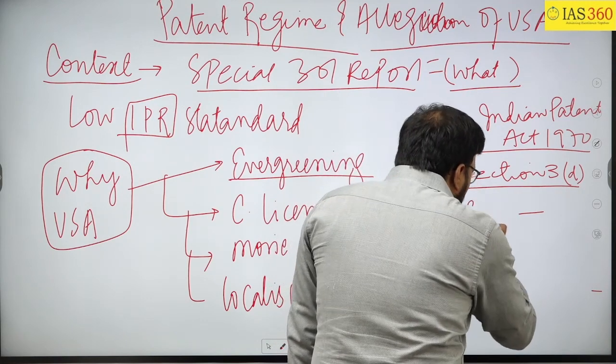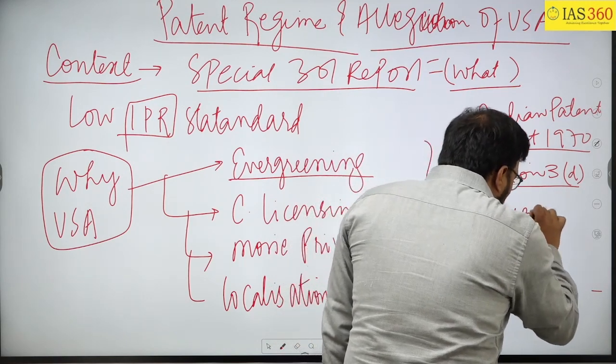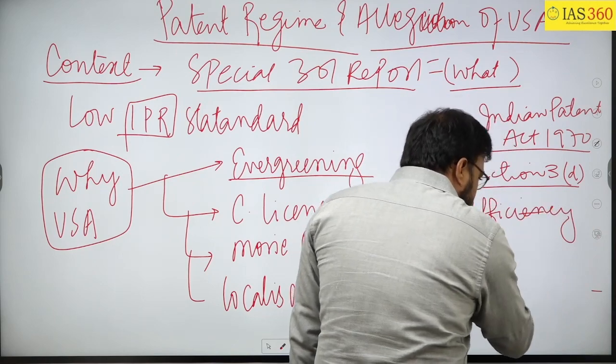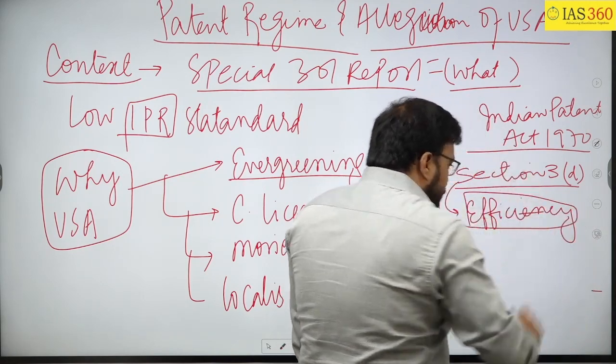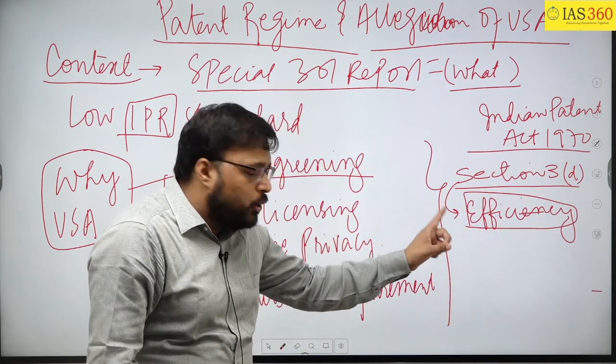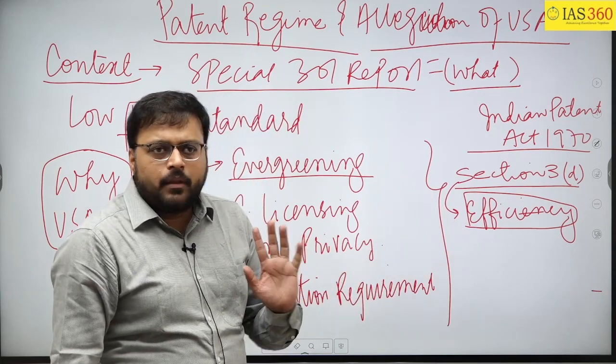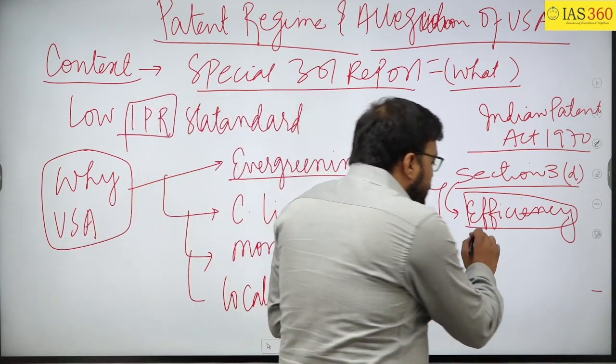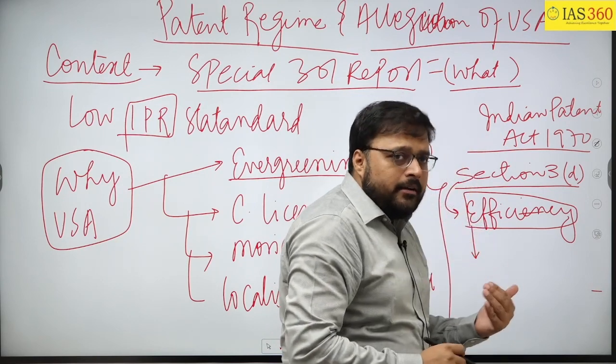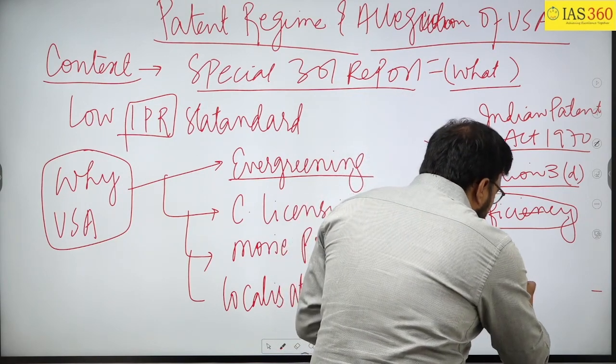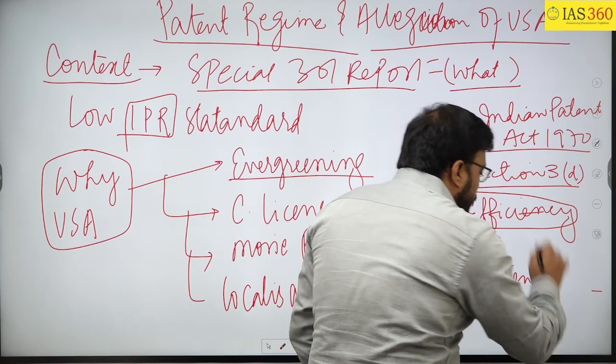It means that you will have to show the Indian Patent Office that your innovation has resulted in an increase in efficiency. Clear? And if it is not resulting in efficiency, then a patent will not be granted to you.